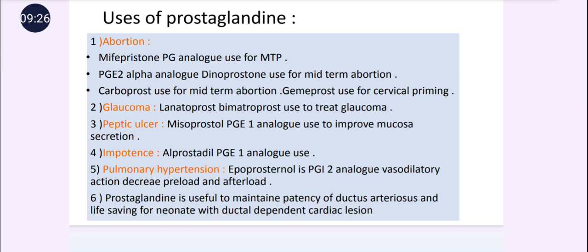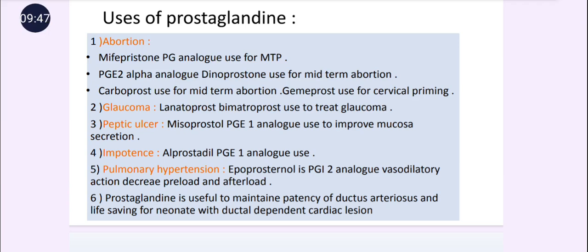Then peptic ulcer. In the treatment of peptic ulcer, misoprostol is used. It is a PGE1 analog, and PGE1 is responsible for increasing the mucus production. Then for impotence in males, alprostadil is used.